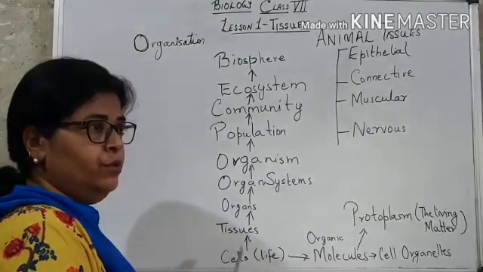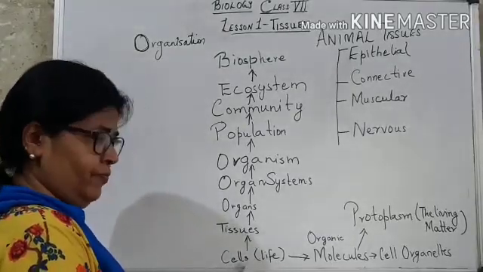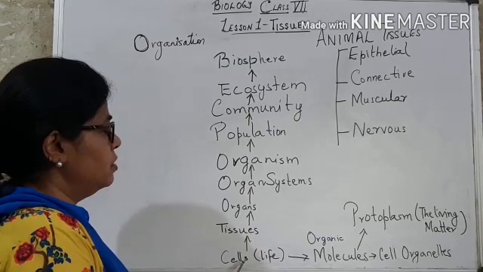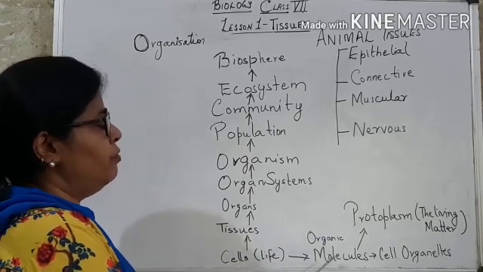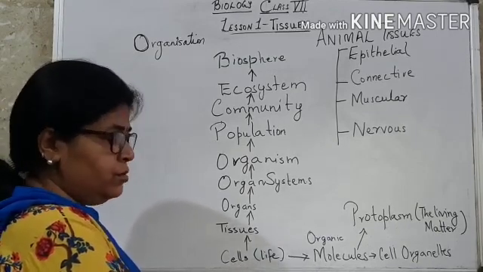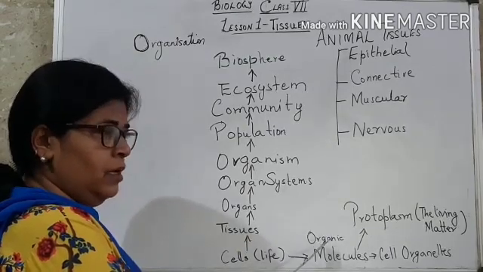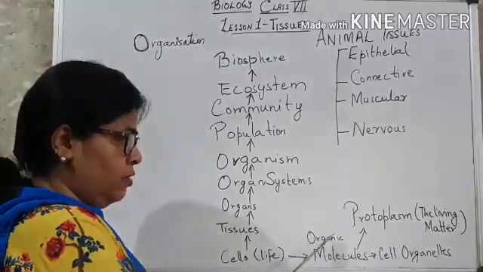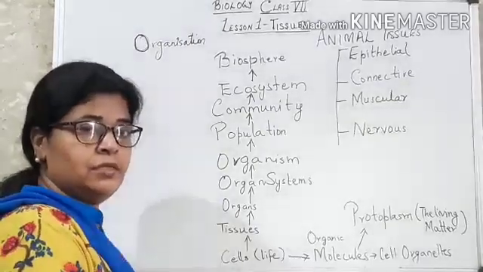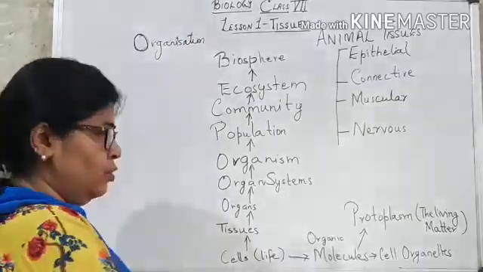Now, as you know, life starts with the cells. These cells are made up of molecules which are made up of organic and inorganic matter. Organic matter like proteins, fats, carbohydrates and so on.